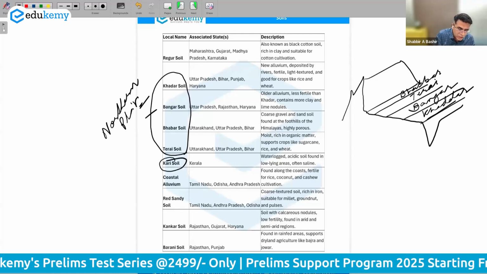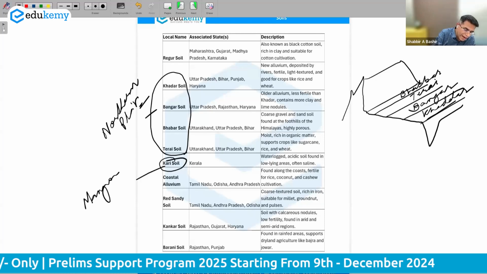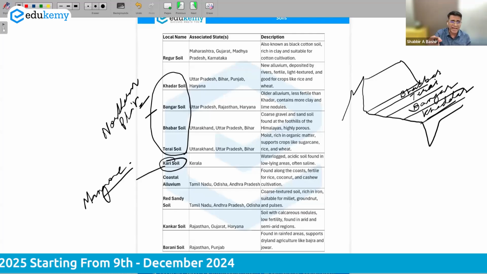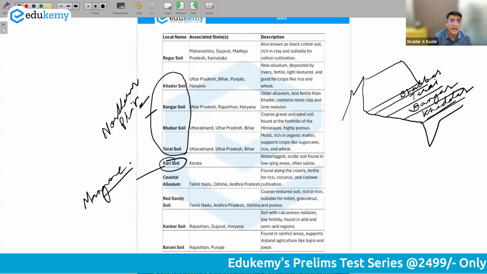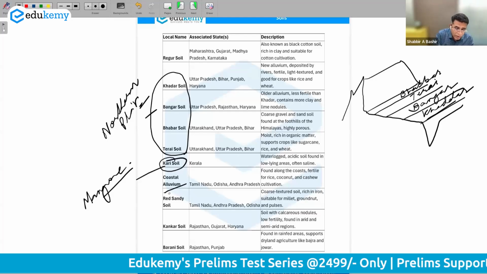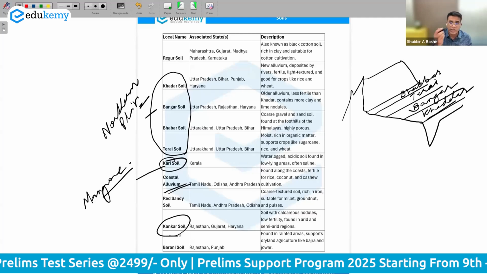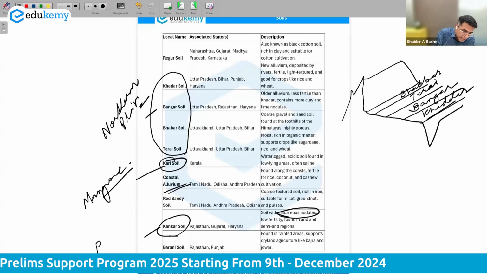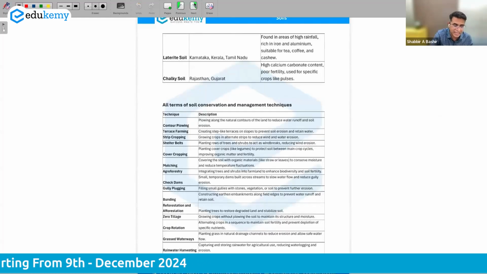Kari soils, these are the soils of the coastal areas, particularly the soils of the mangrove forests of India. Kari soil will be sticky, black in color, with a lot of peat content. They also have a lot of organic content, plus they are very sticky, and not the best soils for cultivation. Coastal alluvium is one type of alluvial soil found in delta regions. Concord is one type of calcium carbonate concretions, the calcareous nodules, and concord soils are found along with the Bangar soils. So you can see this.